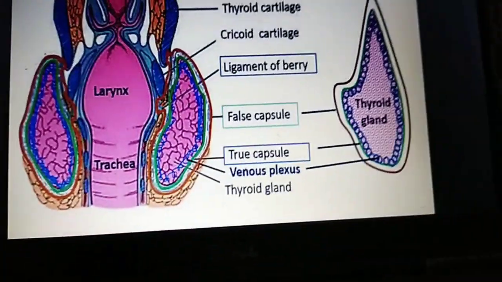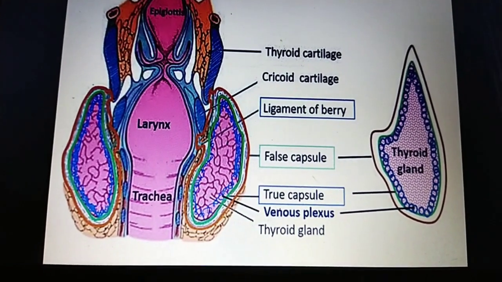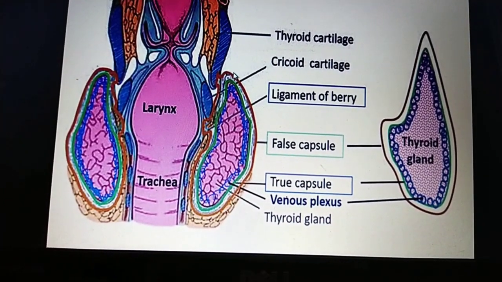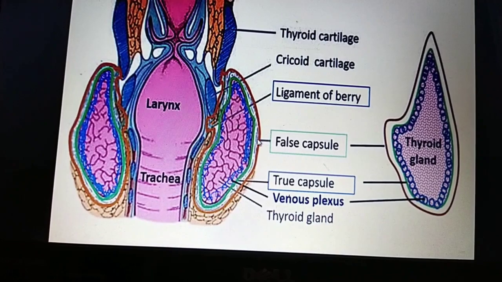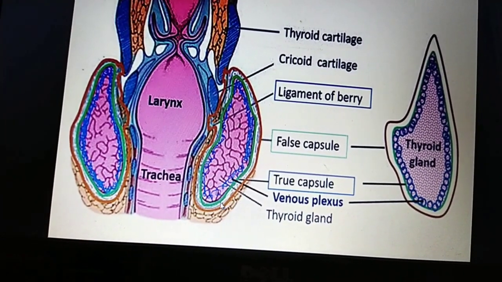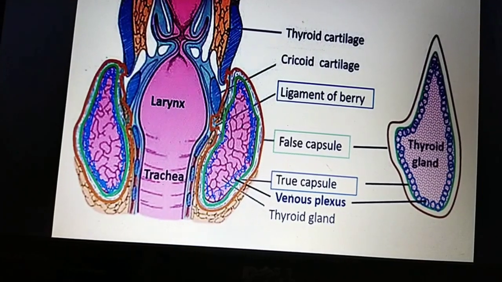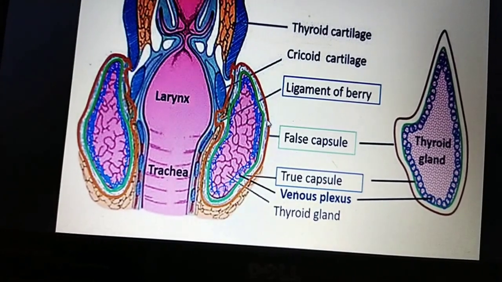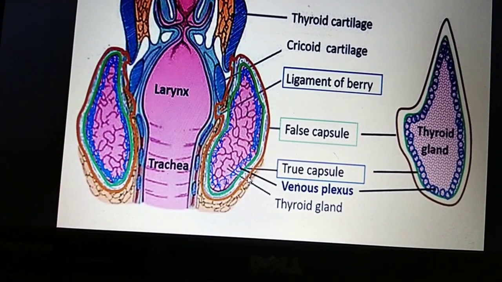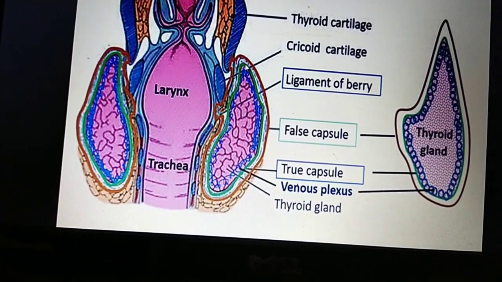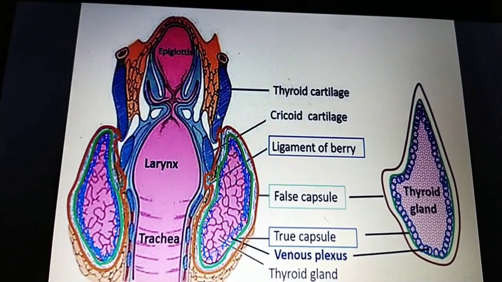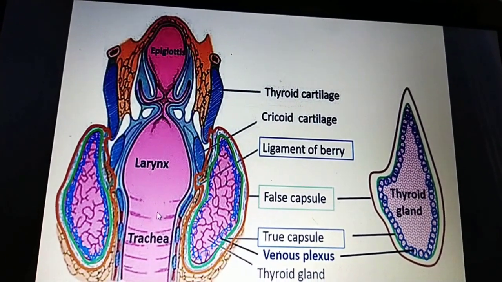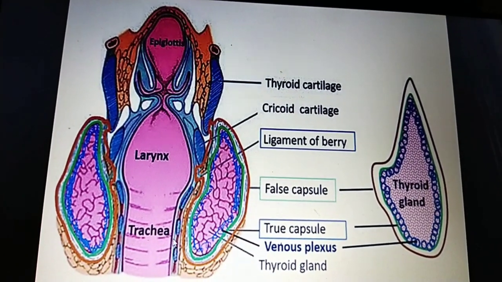Okay, you can see here this red or orange colored outermost layer. It is called the false capsule. Outermost layer. Also here, you can see this is the thyroid cartilage of the larynx, this is the larynx and this is the trachea.